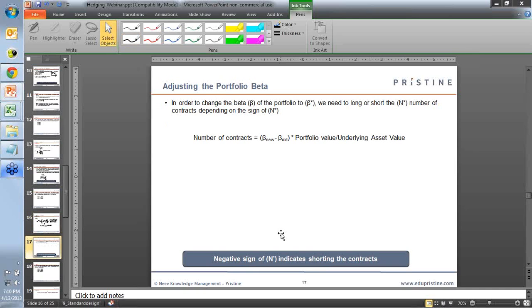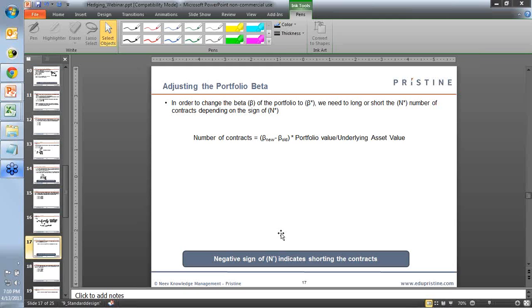Okay. Then moving on. So the next topic is adjusting the value of the portfolio beta. So here what we try to do is, how do you adjust the amount of beta, that is the change in the spot prices compared to the future prices. How do you change that by buying or selling futures contracts?